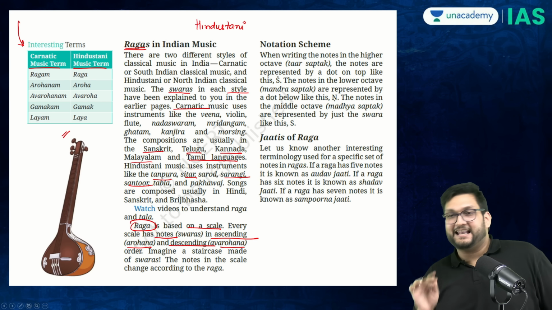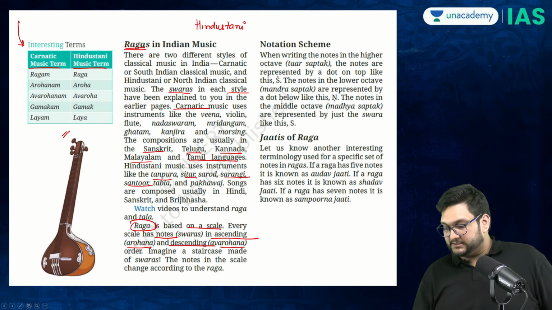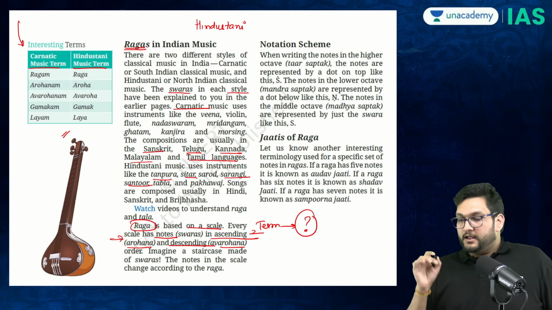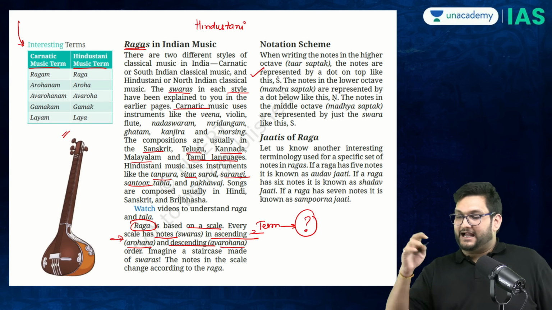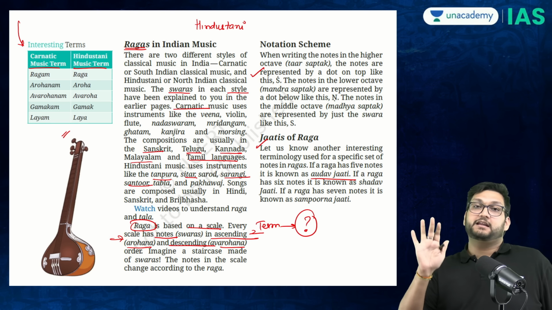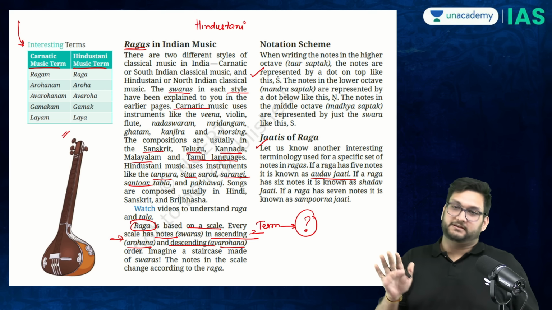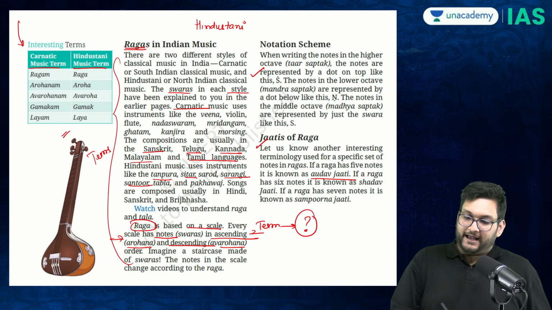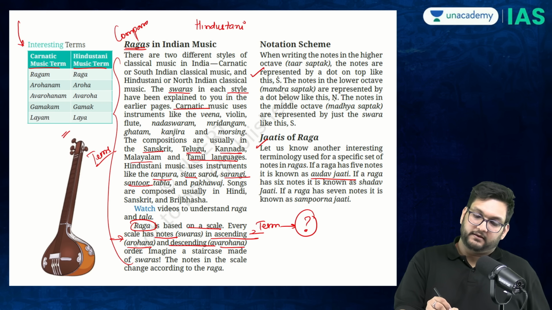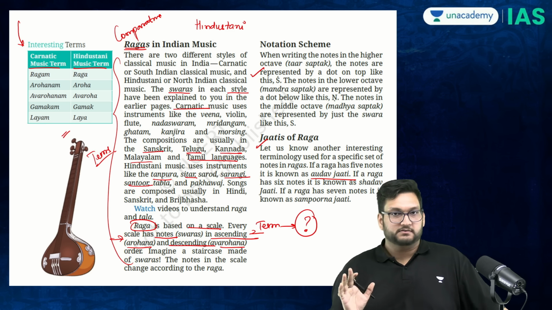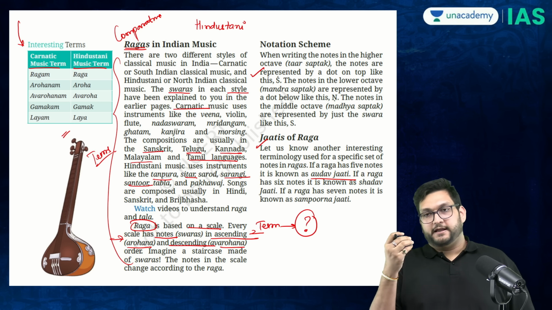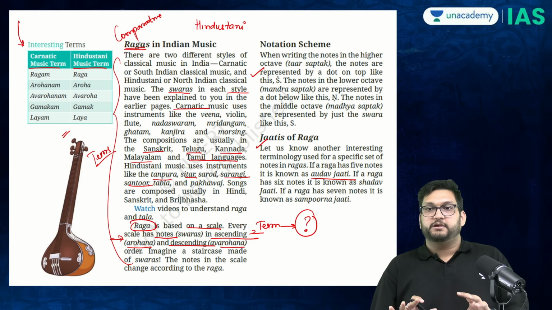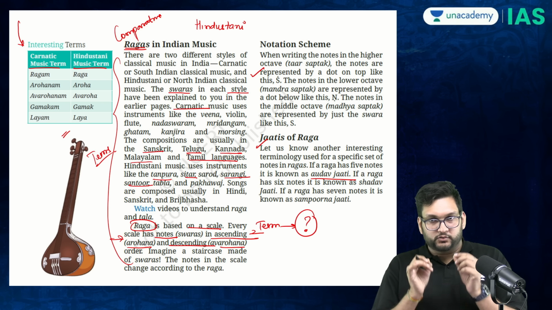Now, again, as I said, this can come as a term in the examination, and they can ask you which aspect of art and culture it is related to. Please don't try to learn these jatis, like audav jati. These are very specialized. You don't have to become a musician. But there is a whole plethora of terms and a comparative understanding given by the NCERT. Most authentic but important information given to us through this book and this chapter.